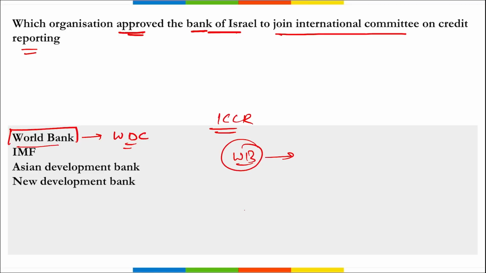Correct? Then remember, ICCR is the only recognized international standard setter and guidelines issuer on credit reporting, which includes representatives of central banks around the world and private financial regulators. It supports a broad forward-looking approach to issues in the world of credit reporting that achieves agreements regarding policy aspects that affect the public interest. So they basically make the policies that will affect the general public interest.